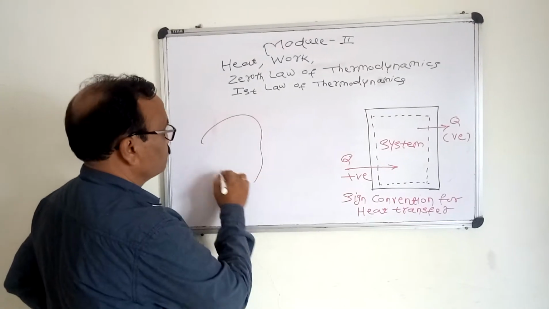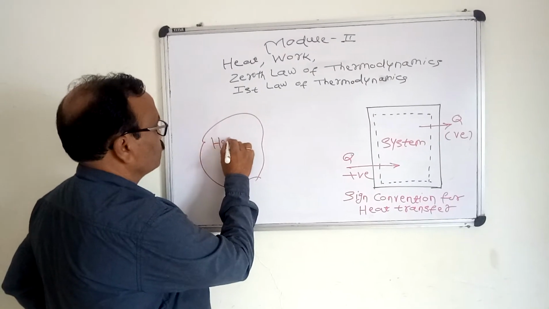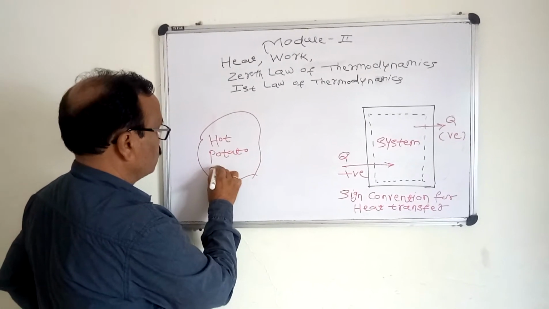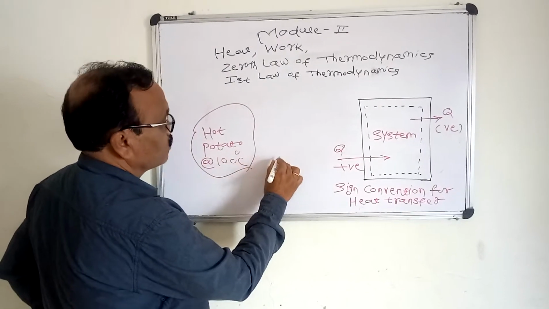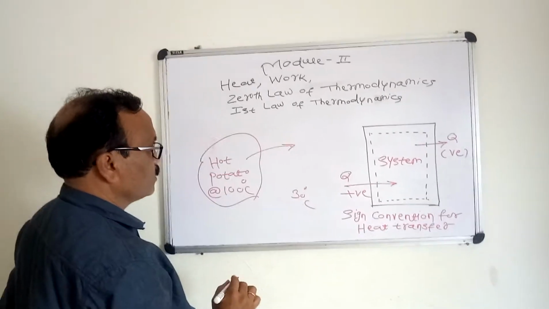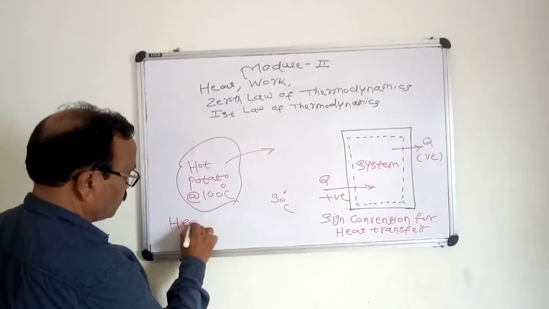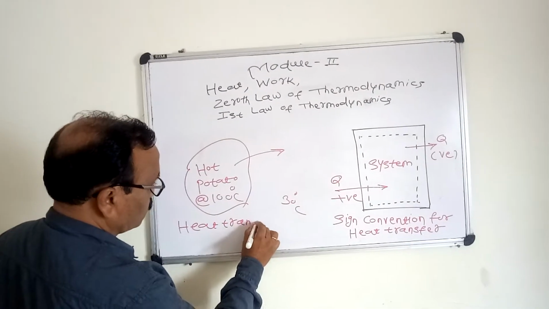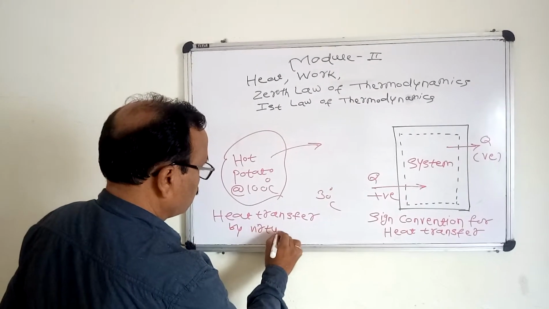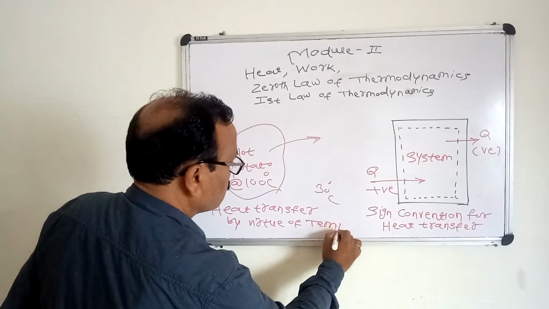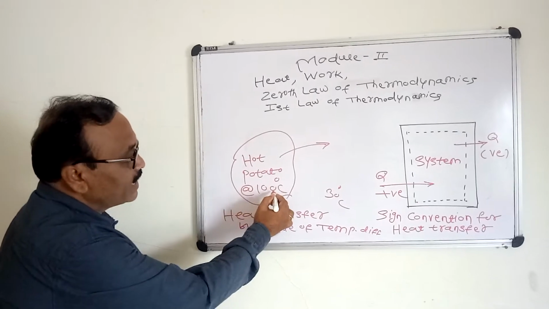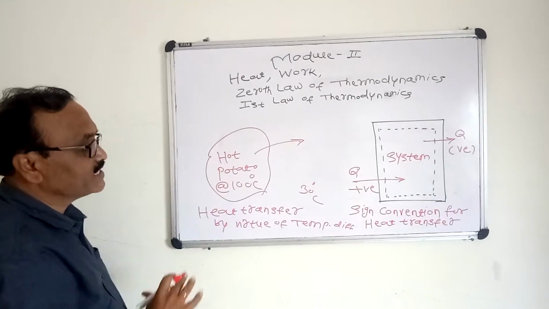Now see, a hot potato at 100 degrees Celsius represents one system.